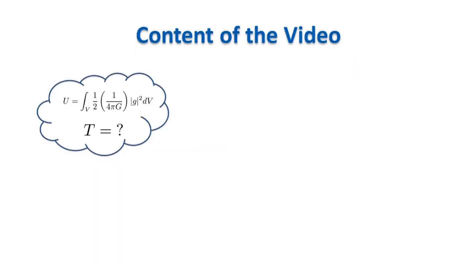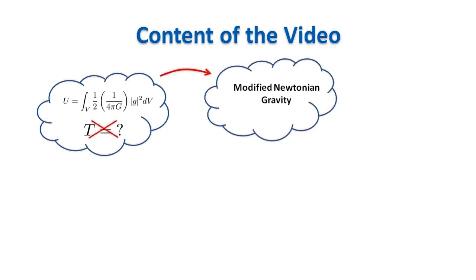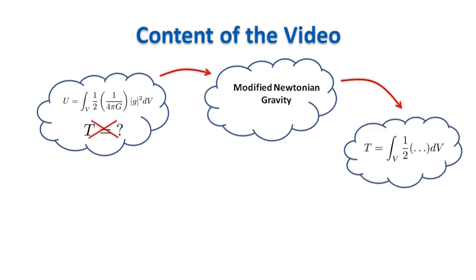To make my point, I will start from the fact that Newtonian gravity is an instant action at a distance where fields have no kinetic energy. Modify Newtonian gravity to take into account that perturbations in fields move at the speed of light, as we already know from relativity. Show that this gives kinetic energy to fields.